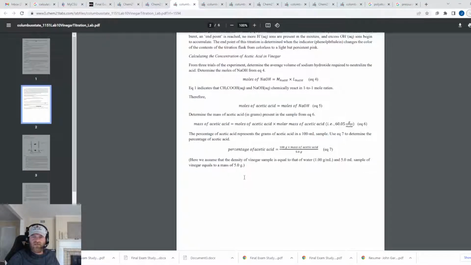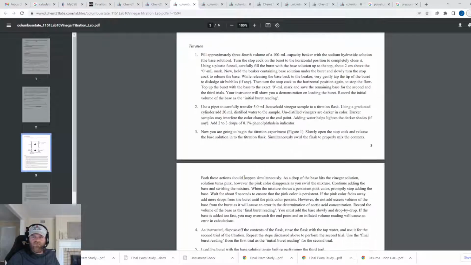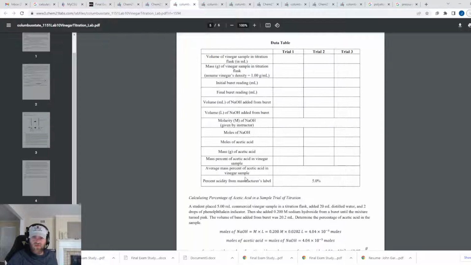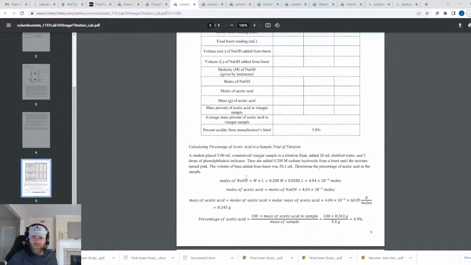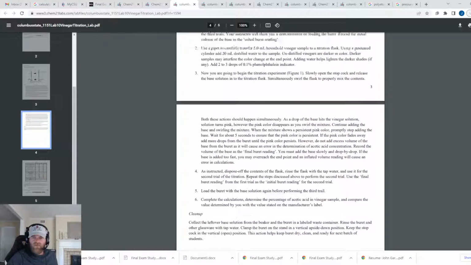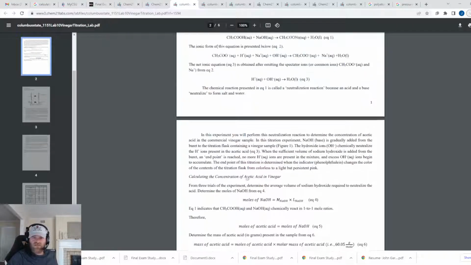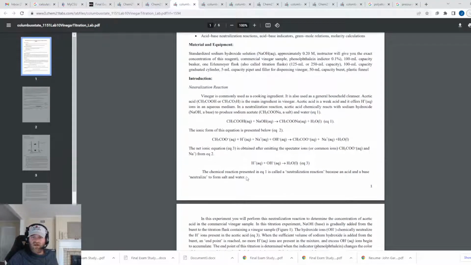What was in the PDF lab guide? Make sure there wasn't anything extra there. So yeah, these PDF lab guides are really helpful. They explain everything and really walk you through the experiment just as much as my videos do. So there's your chemical equations of what's going on. Be able to recognize that a combination of acid and base leads to water, right?